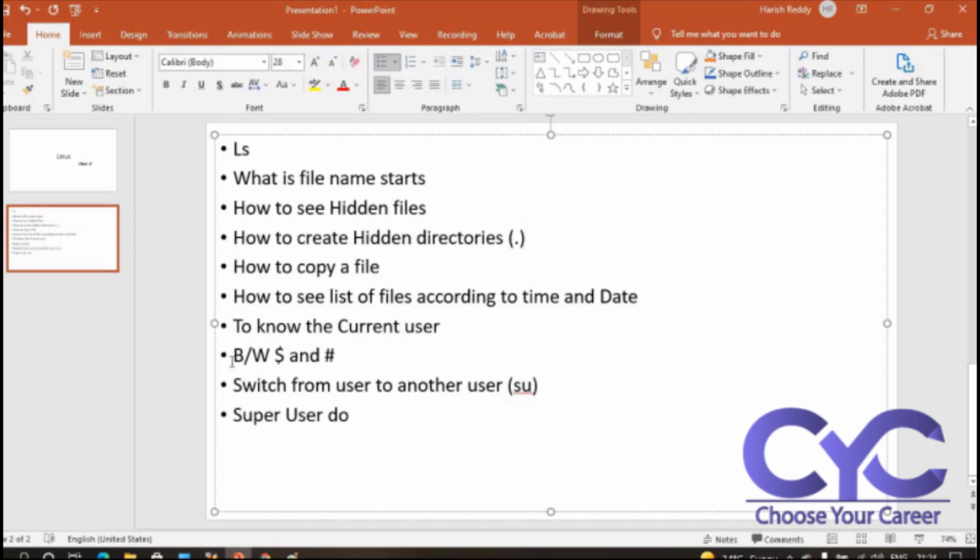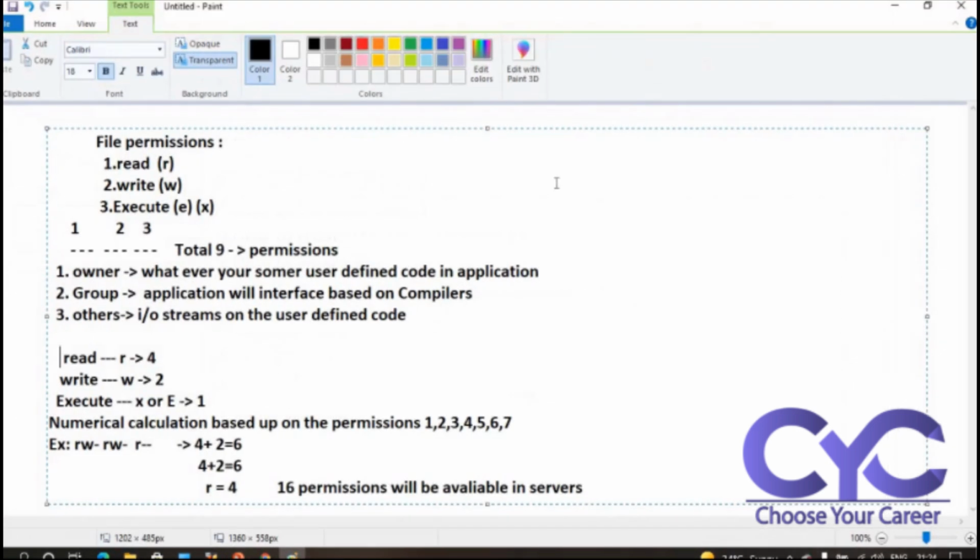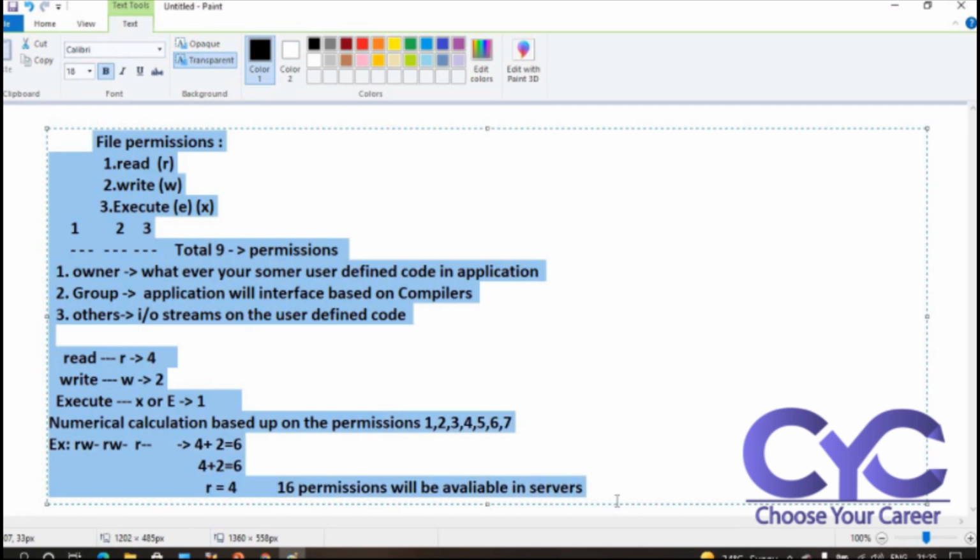I want to tell you the difference between dollar and hash. You can remember this. This is one of the most important topics. Next class I will tell you how to change the permissions. I will tell you that also.